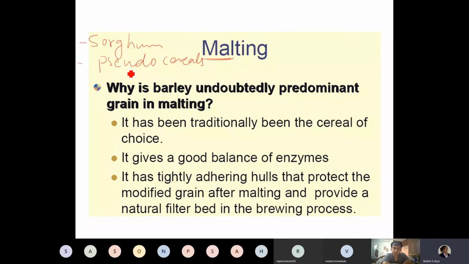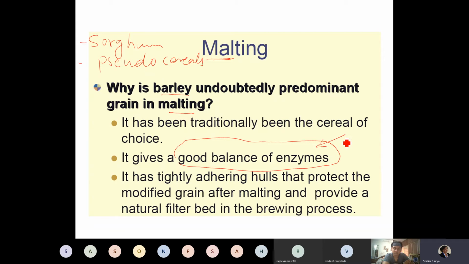Other cereals are very uncommon and not used, but barley is undoubtedly the predominant source for malting. Why? Because it gives a very good source or balance of enzyme.